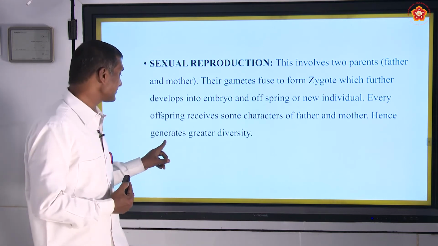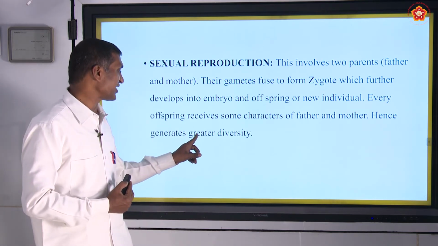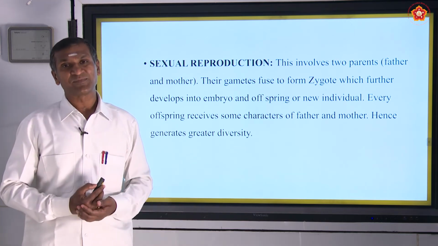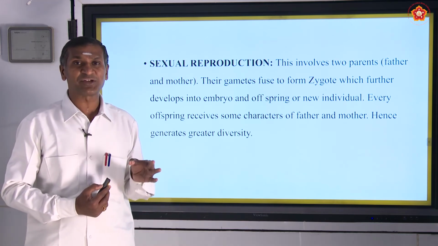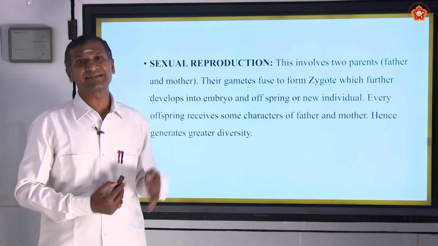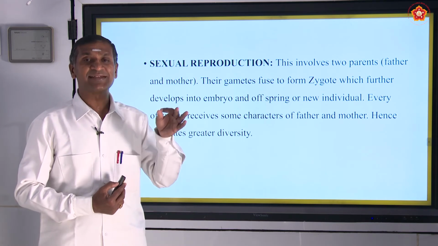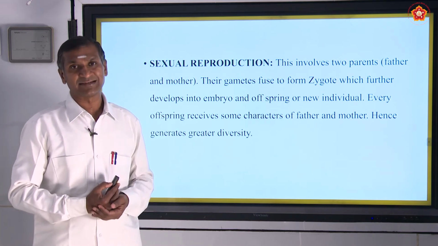Hence, they generate greater diversity. So in sexual reproduction there is greater diversity, whereas in asexual reproduction there is less diversity.